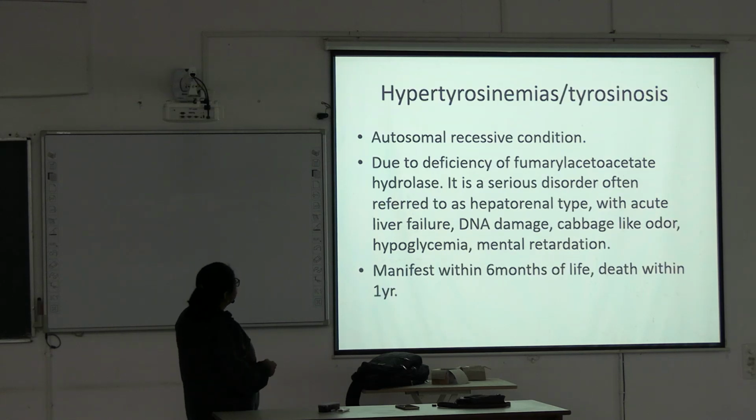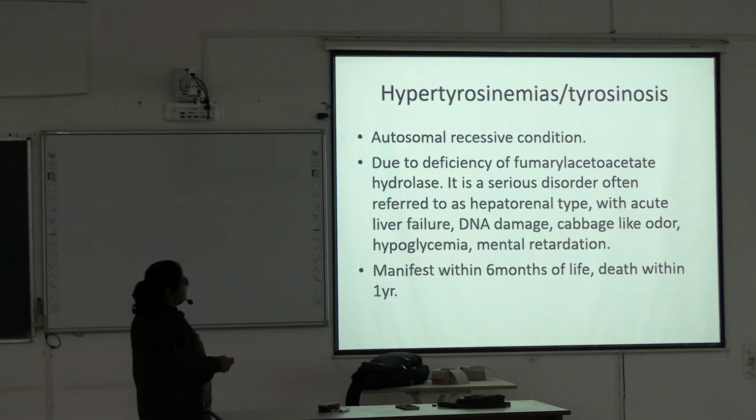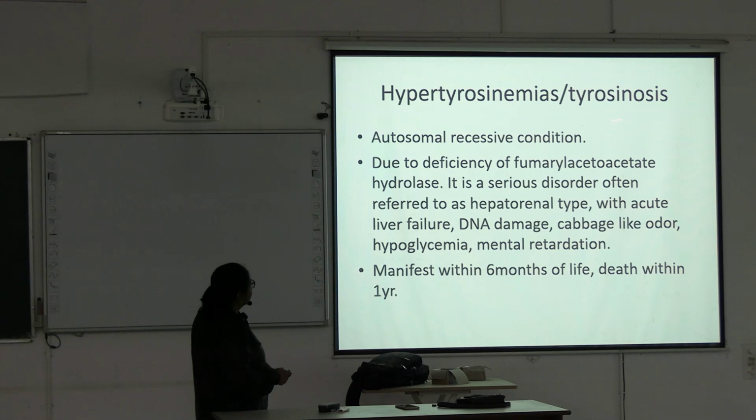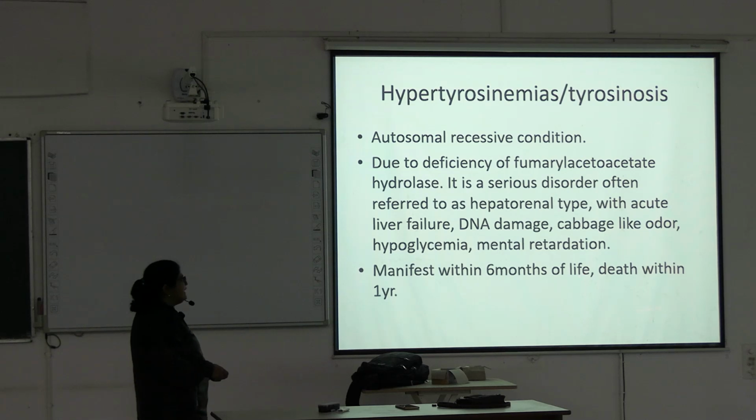Now the next thing is hypertyrosinemia or tyrosinosis, an autosomal recessive condition due to deficiency of fumarylacetoacetate hydrolase. It is a serious disorder often referred to as the hepatorenal type, meaning there is acute liver failure, DNA damage, cabbage-like odor, hypoglycemia and mental retardation, manifesting within 6 months of life, with death within 1 year.